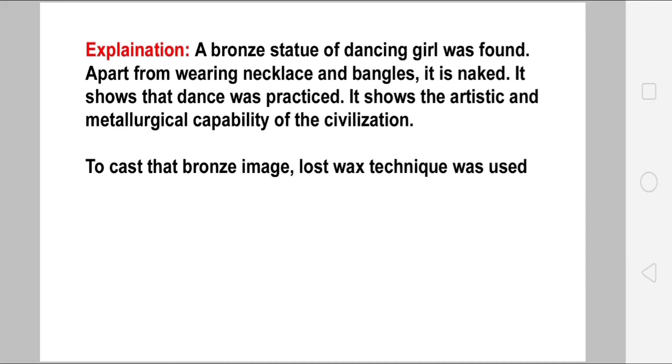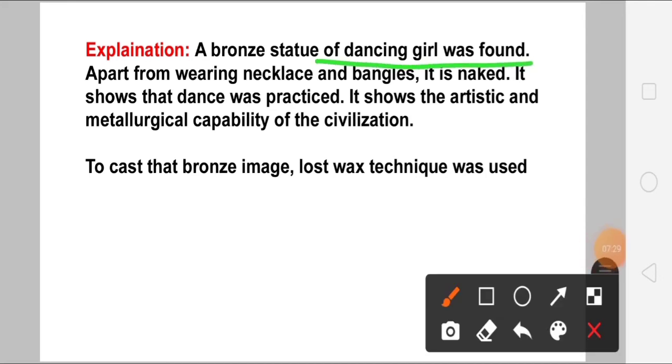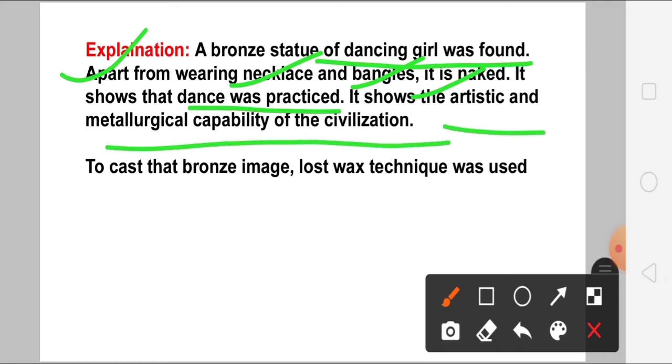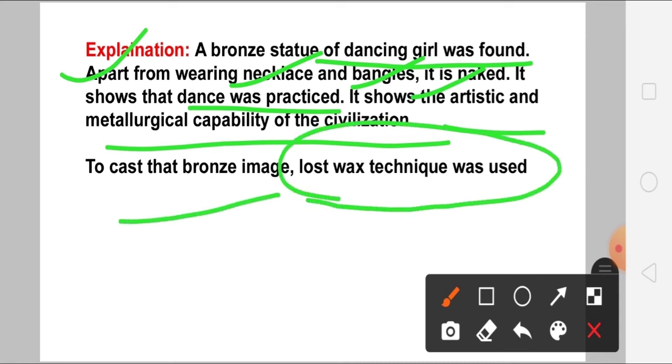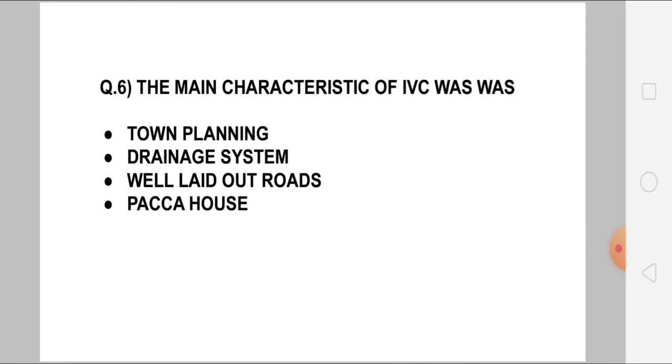A bronze statue of a dancing girl was found. Apart from wearing a necklace, the statue was wearing bangles. It was probably naked, and it shows that dance was practiced. It shows the artistic and also the metallurgical capability of the civilization, and to cast that bronze image, the lost-wax technique was used. Then we'll move to the next question.